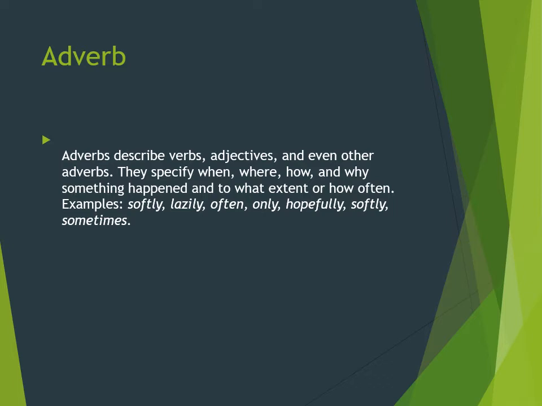Her mother's name is Verb, her sister's name is Adjective, and herself is Adverb. It means the adverb has 3 different functions: it is used with a verb, with an adjective, and by itself.